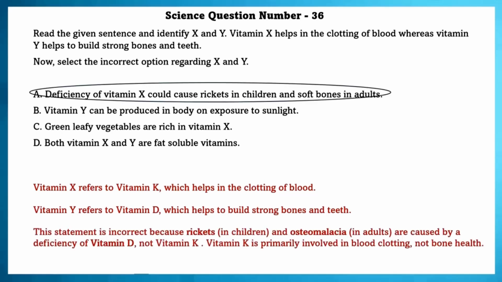Statement A is incorrect because rickets in children and soft bones are caused by deficiency of vitamin D, not K. Vitamin K is primarily involved in blood clotting, not bone health.